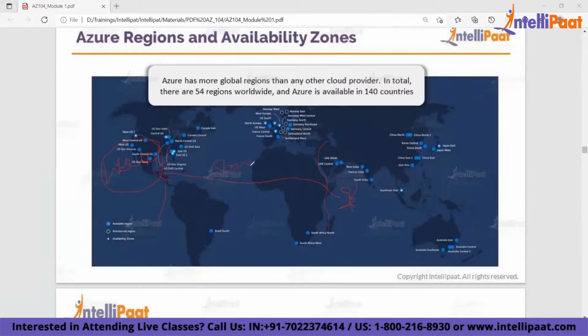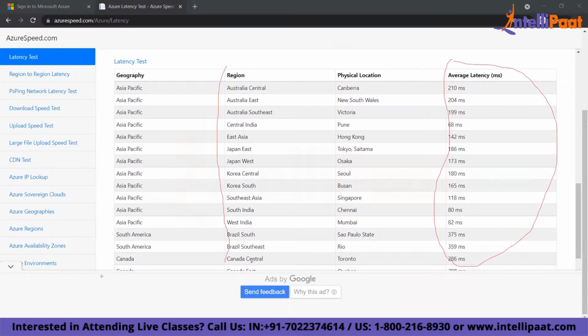It will be slow, and that slowness is called latency. So what should you do? You should always build systems with low latency. This is your region where you're deploying, and this is your physical data center where it runs. It will depend on which region you select, which location you deploy in, and what the latency is.